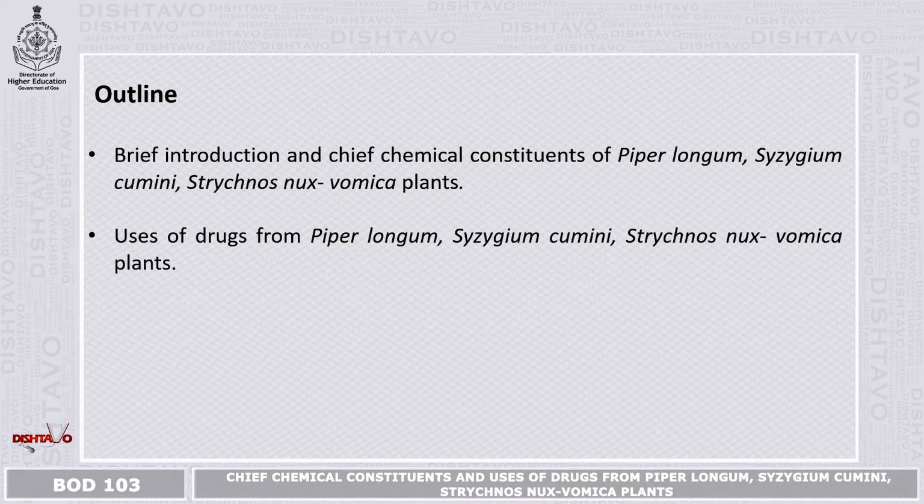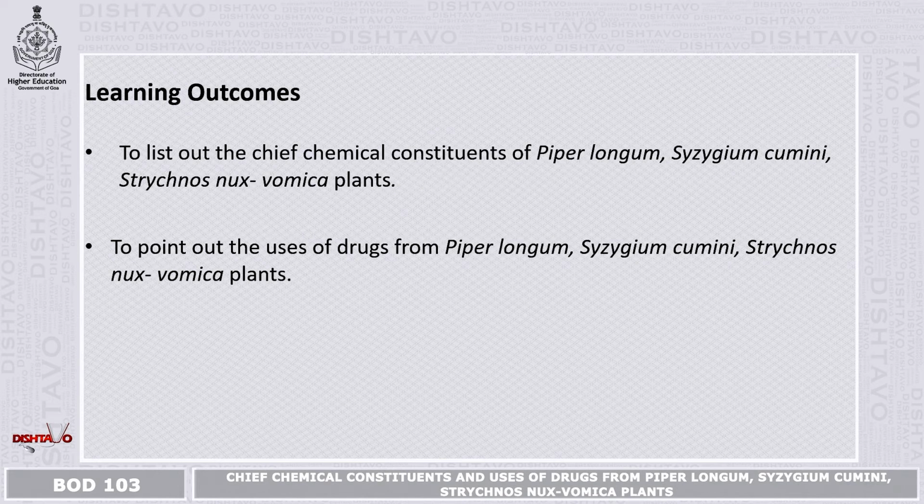Outline: brief introduction and chief chemical constituents of Piper longum, Syzygium cumini, Strychnos nux vomica plants. Use of the drugs from these plants. Learning outcomes from this module is to list out the chemical constituents of Piper longum, Syzygium cumini, Strychnos nux vomica plants. It also points out the uses of drugs from these plants.